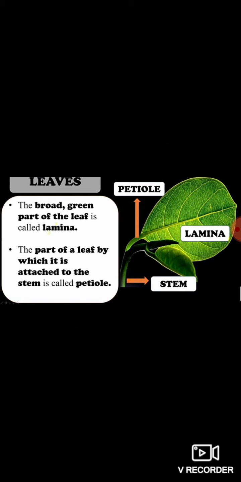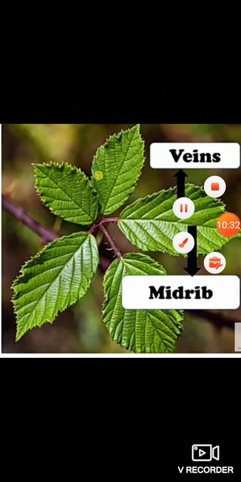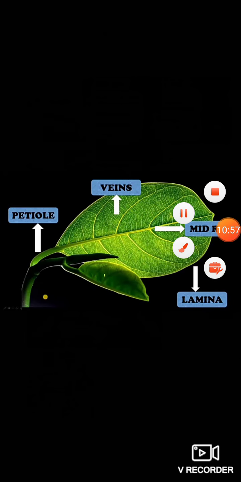Then there are small lines present on the leaf and they are called veins of the leaf. These are the veins of the leaf, present over the surface of the leaf. And the thick vein which is present in the middle of the leaf is called the midrib. This thick vein in the middle is called the midrib. Alright? Okay. So now you have understood the different parts of the leaf. This broad green part is the leaf lamina. This is the midrib. These are the veins, and this is the petiole, the part by which the leaf is attached to the stem.